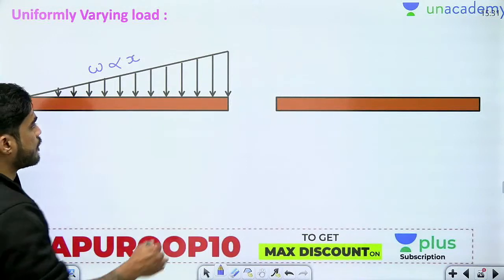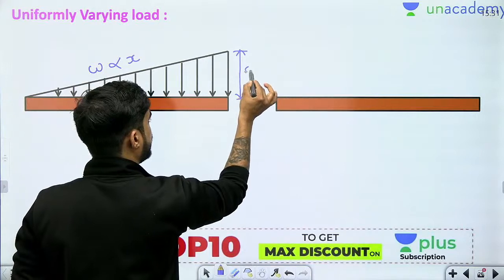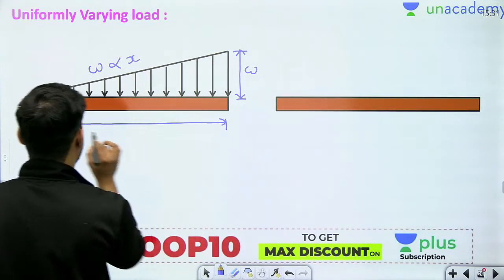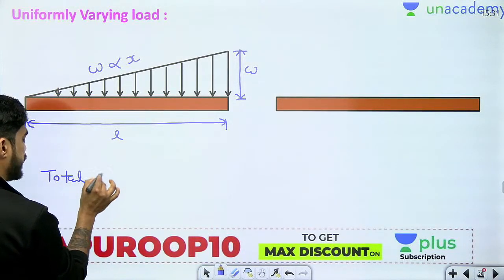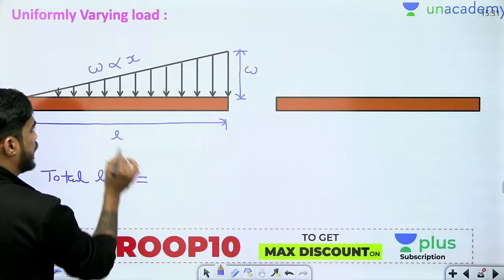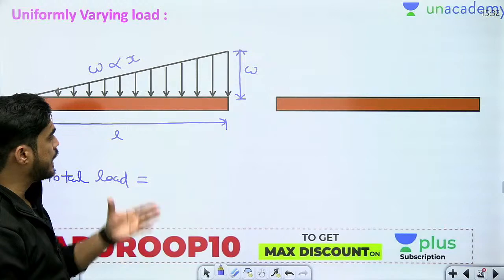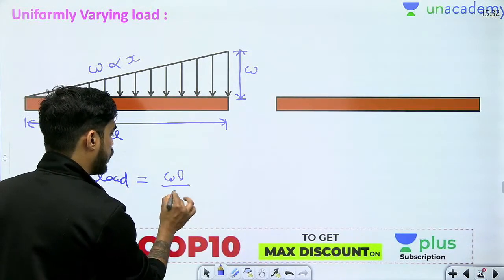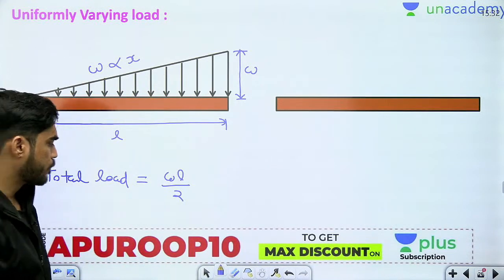So let's say the maximum load intensity here is W and the length is L. So what will be the total load? Total load means area under the diagram, and here it is a triangle, where area is half into base into height. So this will be WL by 2.